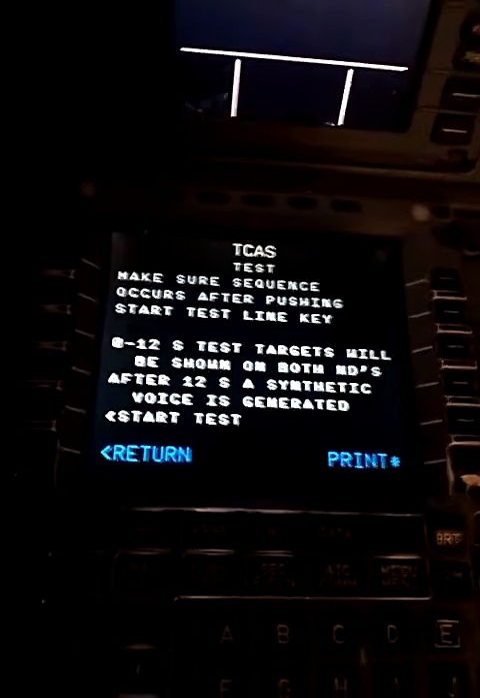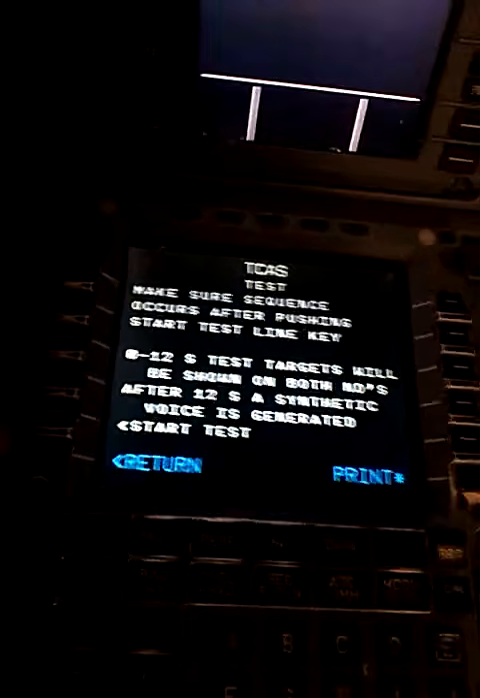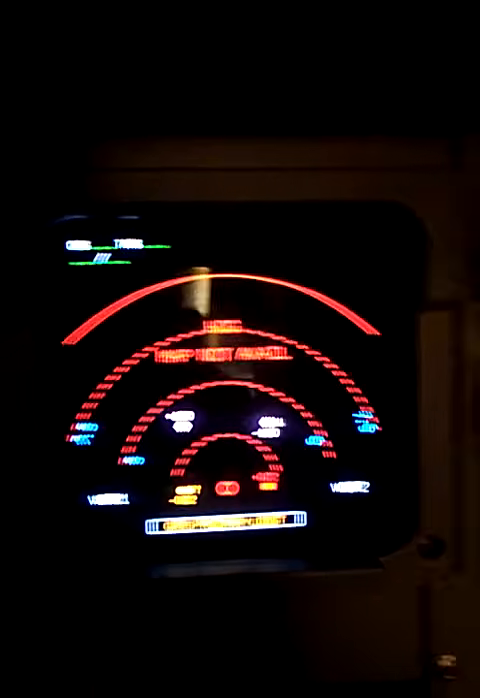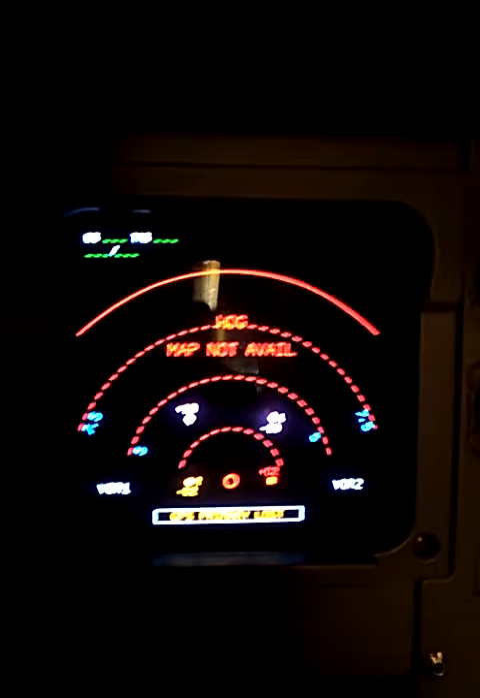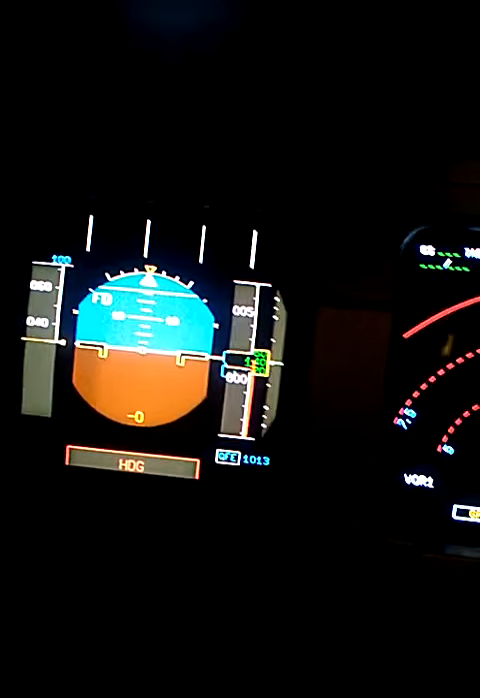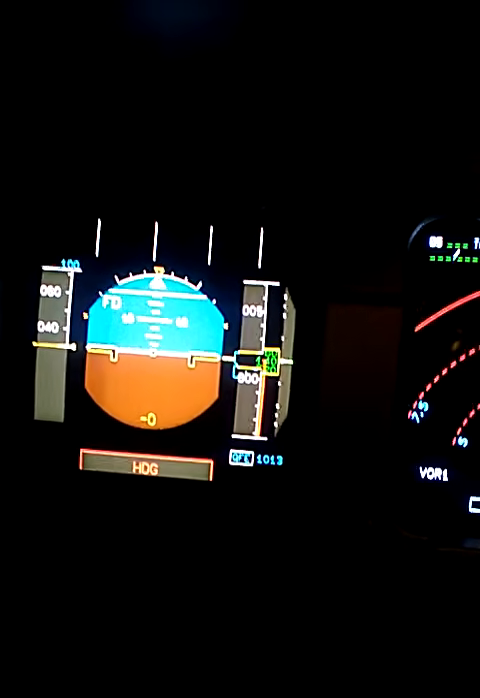This shows you the test and the results on the PFD. You press start test. We note signs here. TCAS system test, OK. Now we got TCAS system test OK.